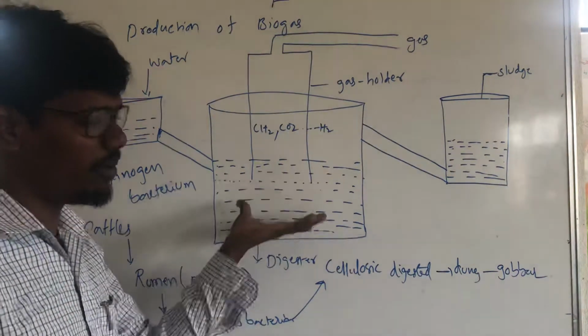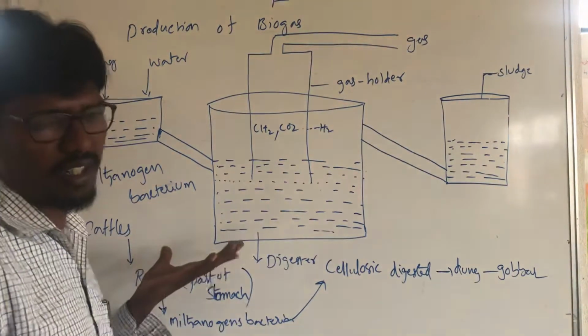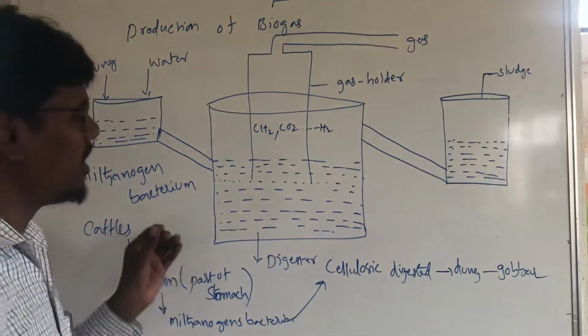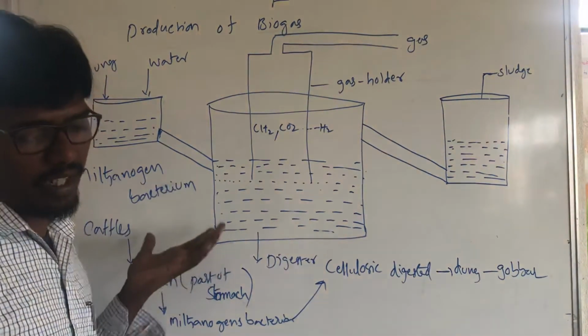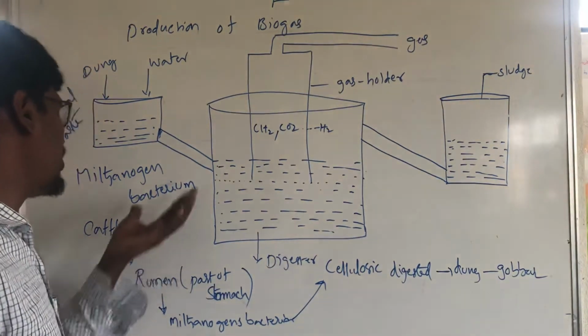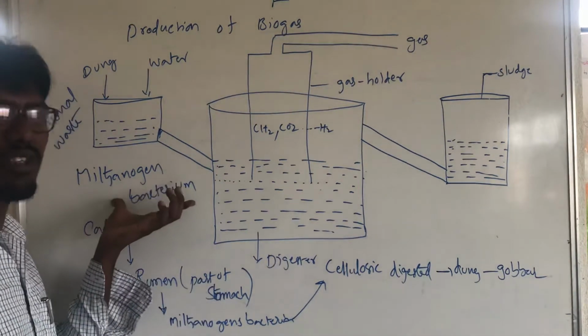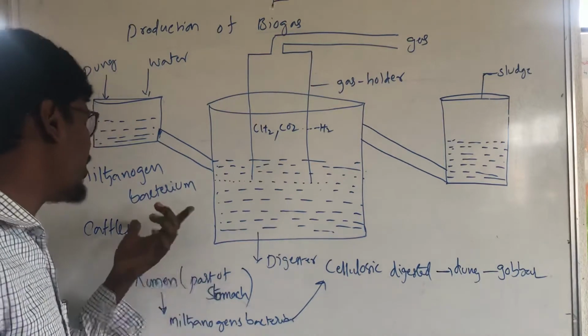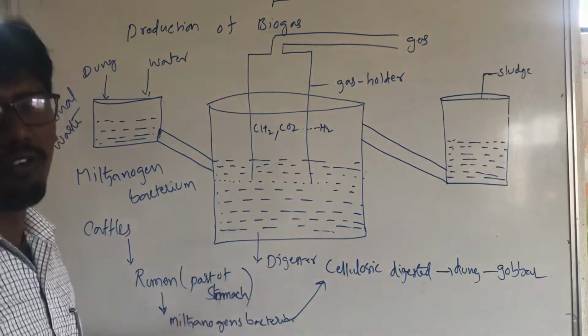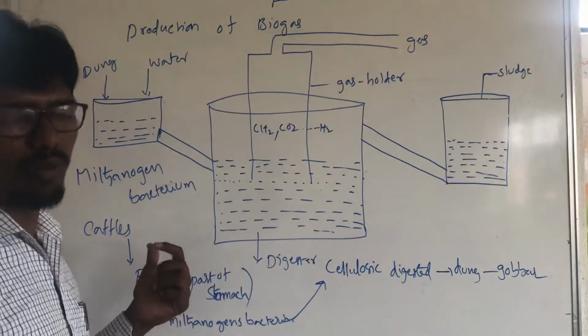Cattle have this type of bacteria, which is also present in the rumen of cattle. The rumen is a part of the stomach in cattle.